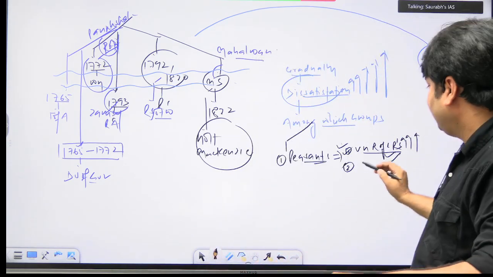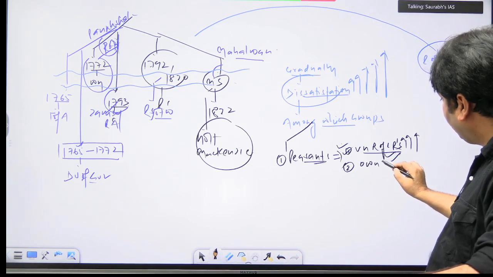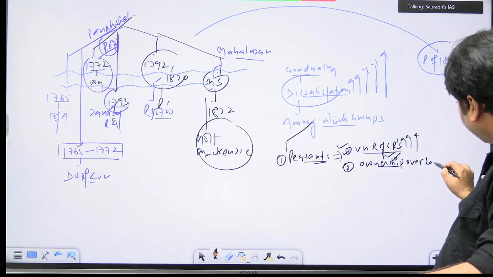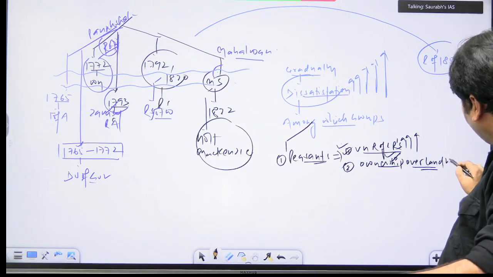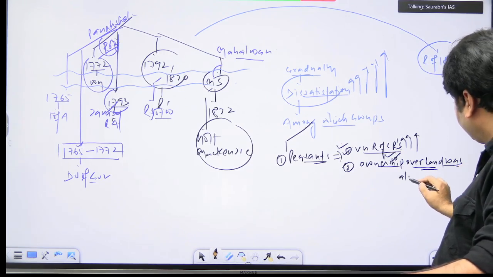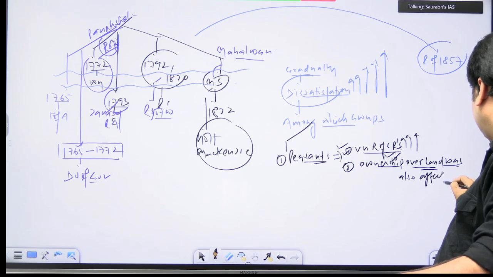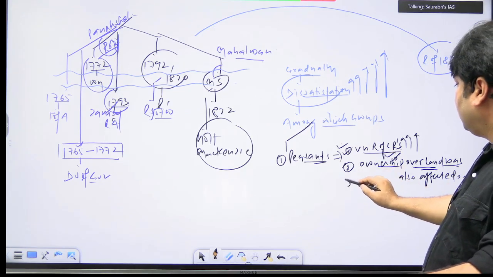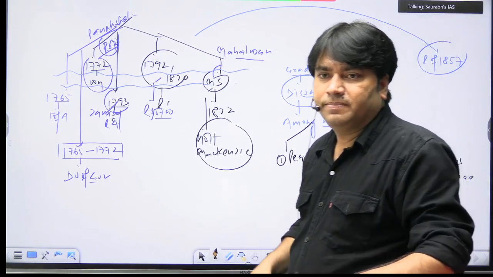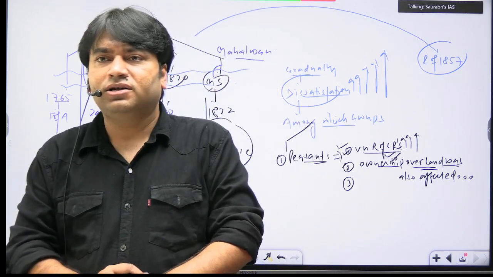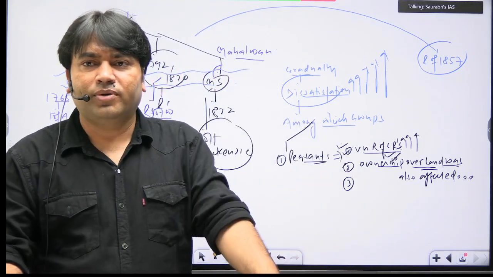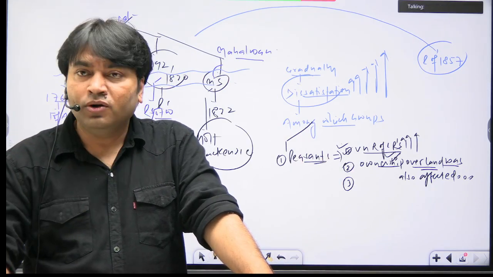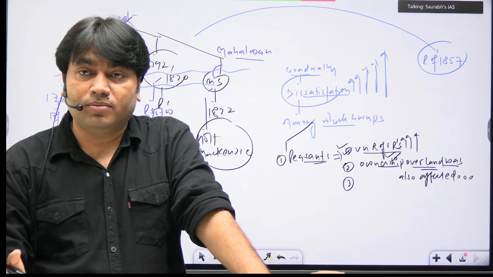So write this: ownership over land was also affected or compromised.